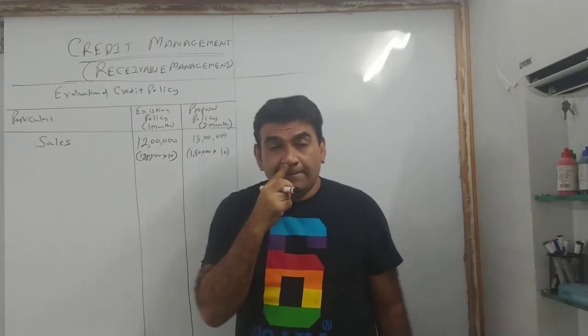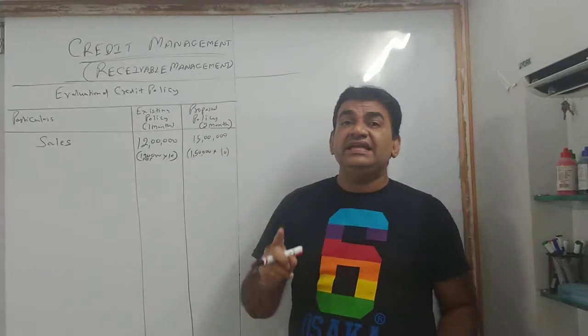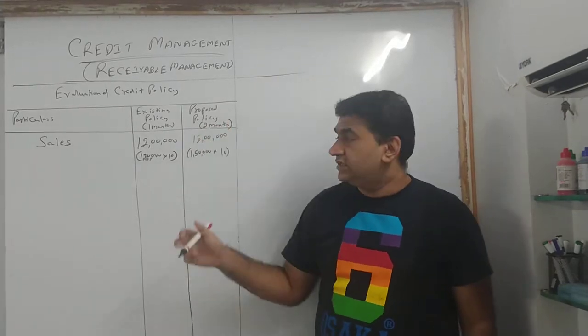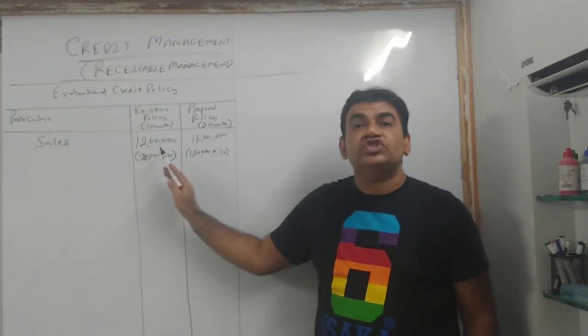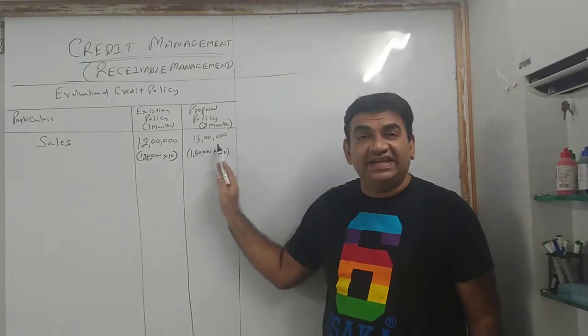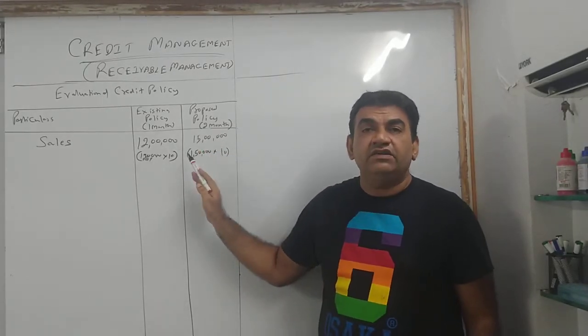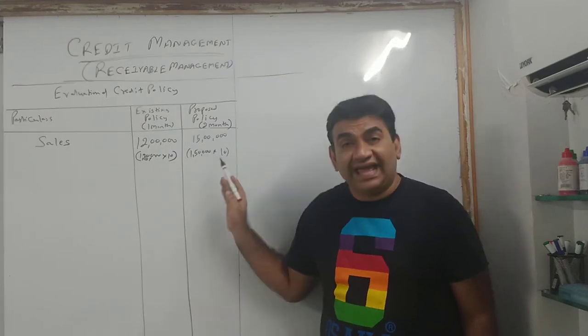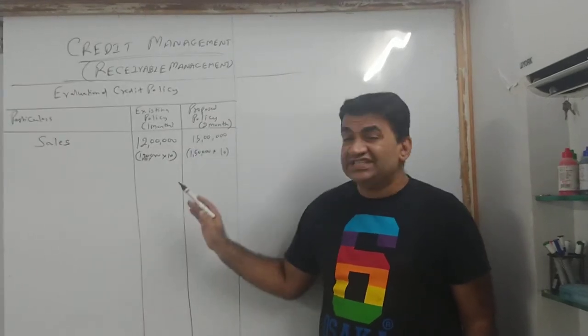So see, what happened? If I increase my credit period from 1 month to 2 months, where my sales was 12 lakh rupees, now my sale becomes 15 lakh. Got it? This was sales.